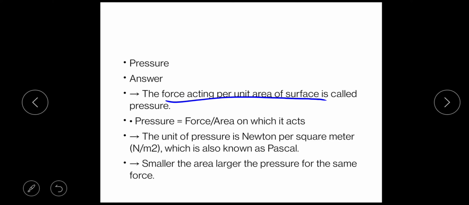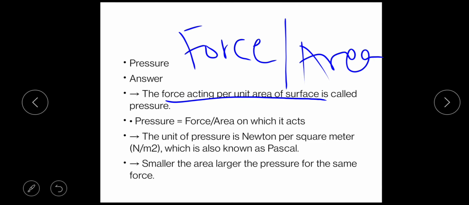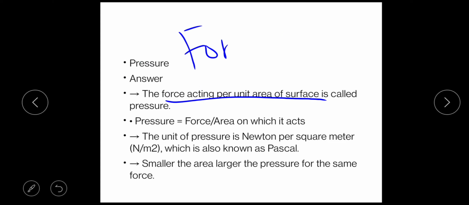यानी surface के जो unit area में जो force act कर रहा है, that is called the pressure. So simply you can define it as force per unit area. Force per unit area is called the pressure. Okay, and what is the unit for the pressure? Unit for the pressure you can directly write with the help of this, because we know the unit of force, that is Newton, and we know the unit of area, that is meter square. Hence the unit of pressure is Newton per meter square.